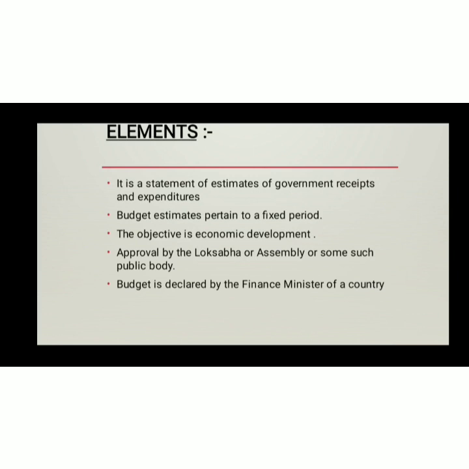The fourth point is it is required to be approved by the Lok Sabha or Assembly. As stated earlier, in India the government cannot raise incomes or incur any expenditure without prior approval. So it is required to be passed or approved by the Lok Sabha or Assembly or some such public body before its implementation.